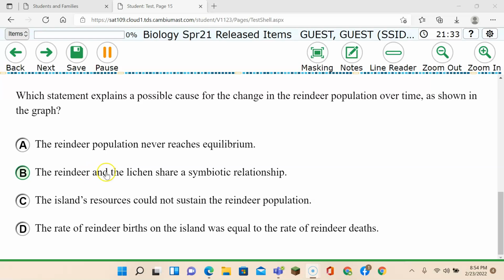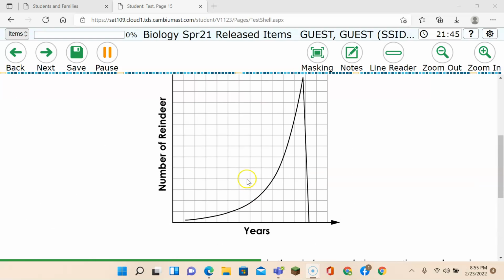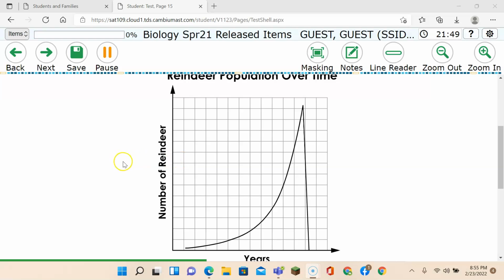Okay, and as we know, the reindeer and the lichen did not share a symbiotic relationship. The correct answer is C. The island resources could not sustain the reindeer population. In other words, the reindeer ran out of food, and that is why the sudden drop-off.